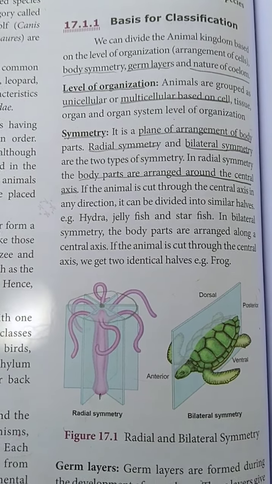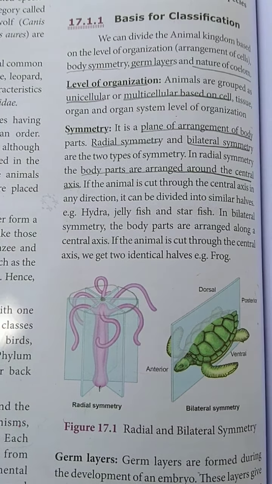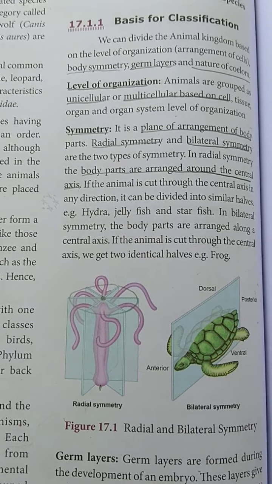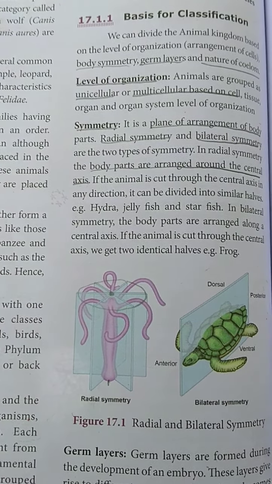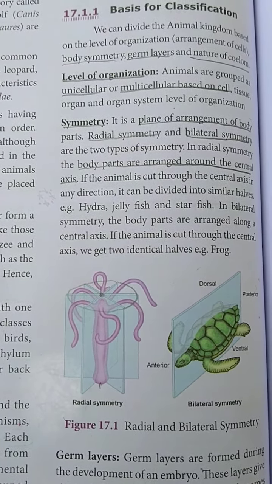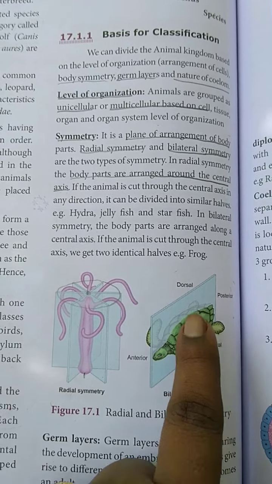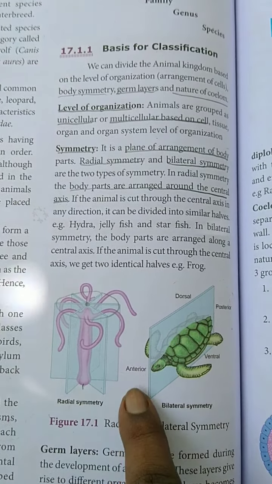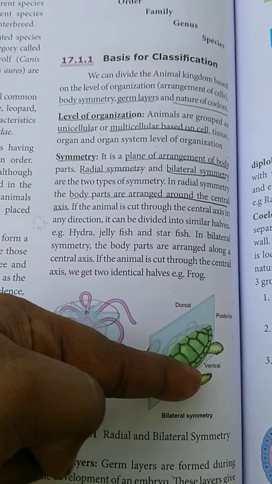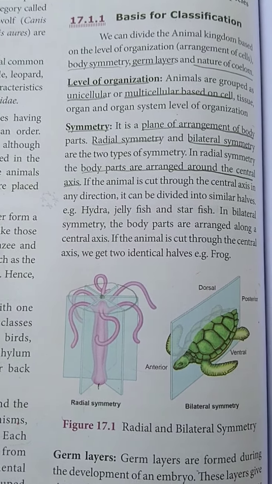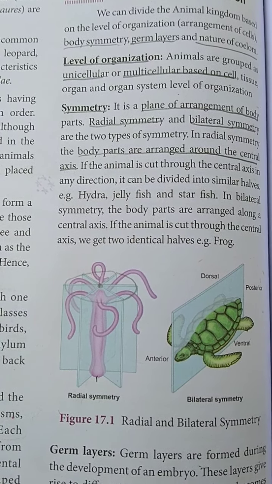Next you are going to see about bilateral symmetry. Here, if the animal is cut through the central axis in any direction, it can be divided into similar halves. That means it can be divided into two equal halves. See, here the tortoise can be cut into two equal halves. So this is called bilateral symmetry.